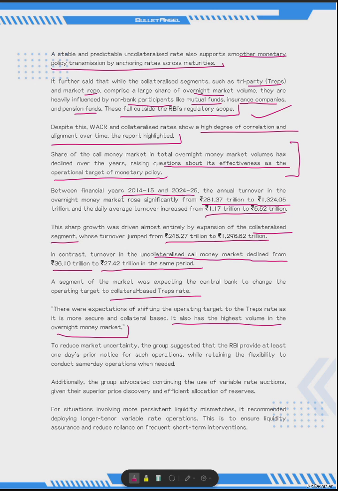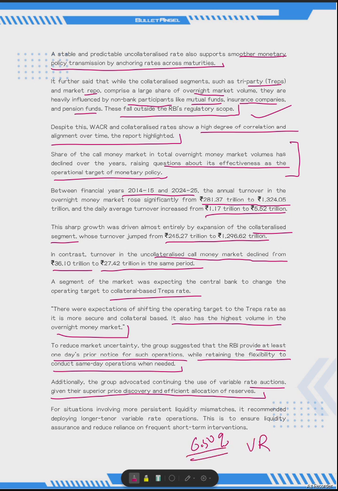To reduce market uncertainty, the group suggests that the RBI provide at least 1 day's prior notice for such operation, while retaining the flexibility to conduct same-day operation also. Additionally, the group advocated continuing the use of variable rate auctions, given their superior price discovery and efficient allocation of reserve. Though in fixed rate, their fixed repo is like 6.50% only. But when we do the variable rate, there are auctions, reverse auctions. So there is a better price discovery. Because of that, it should be retained the way it is as of now.